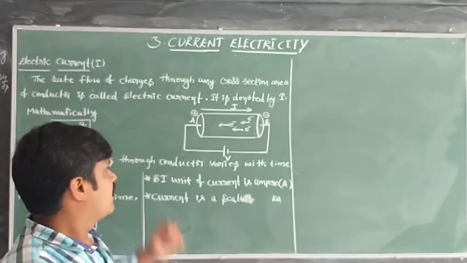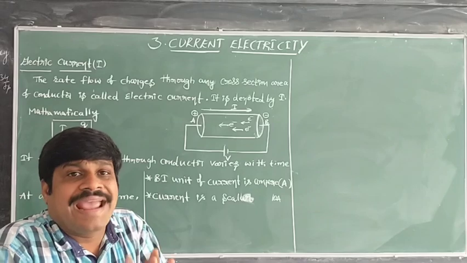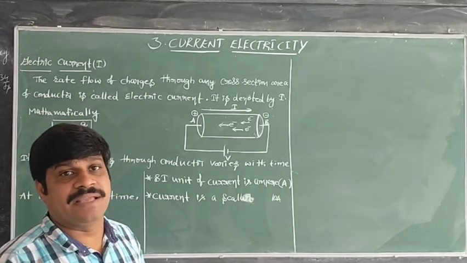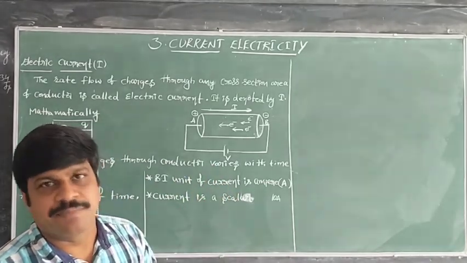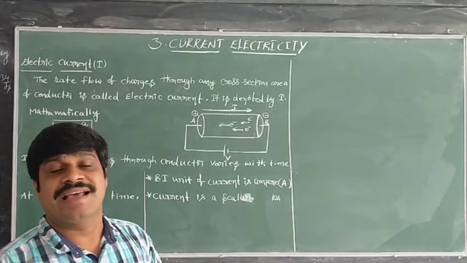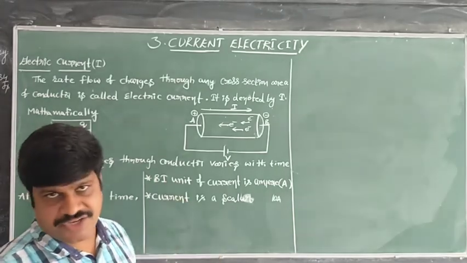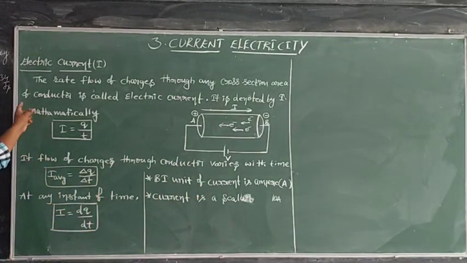Magnitude is there, A to B. Direction is also there. Then why is current not considered a vector quantity? Because current does not follow vector algebra. Because of that, current can be considered a scalar quantity even though it has direction. So remember this.